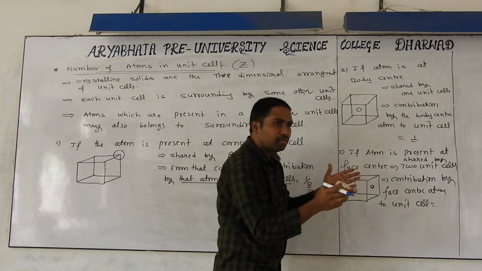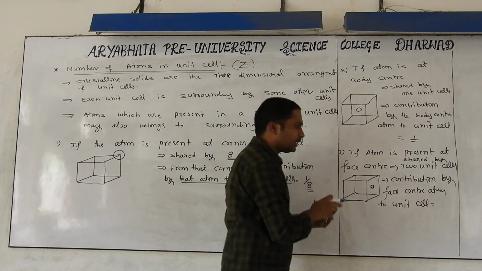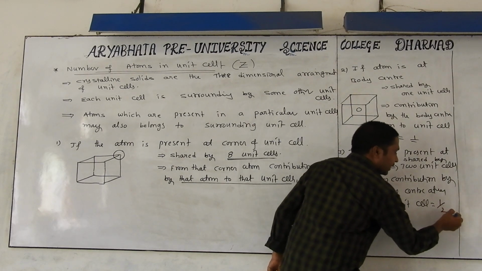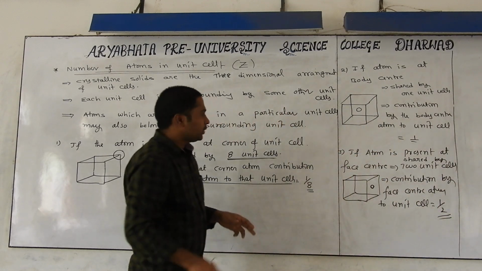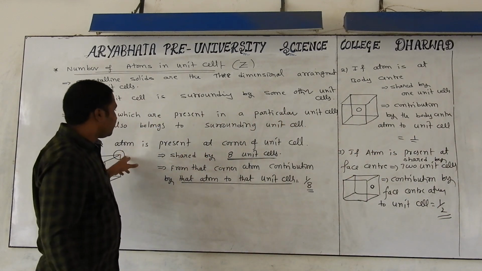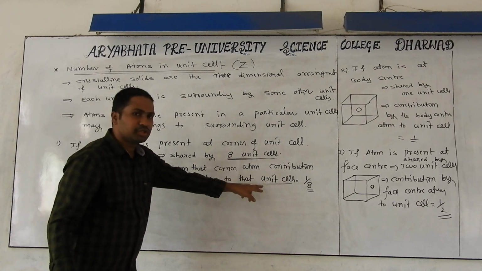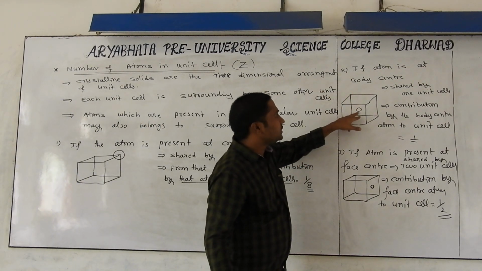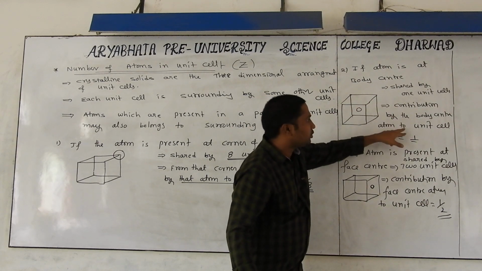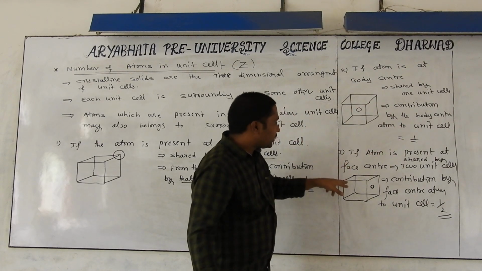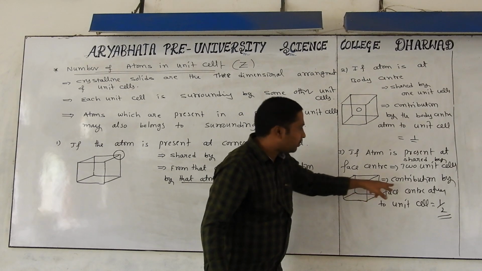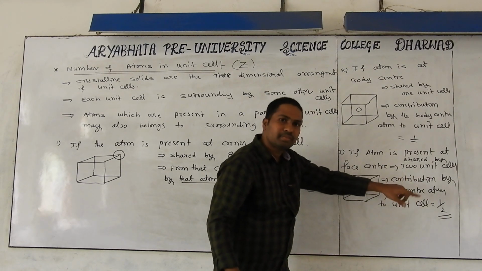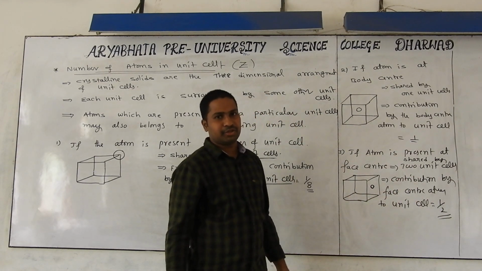That's why how much part will come for each unit cell? It will come like 1 by 2. Very important question. If you take the corner atom shared by 8 unit cells, contribution will be 1 by 8. If you take the atom at body center shared by 1 unit cell, contribution will be 1 only. And if you take the atom at face center shared by 2 unit cells, contribution from that face center point will be 1 by 2.